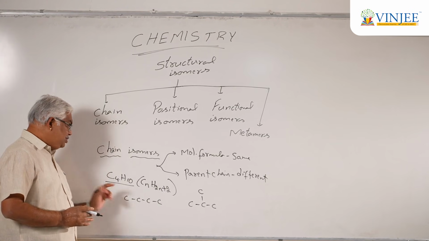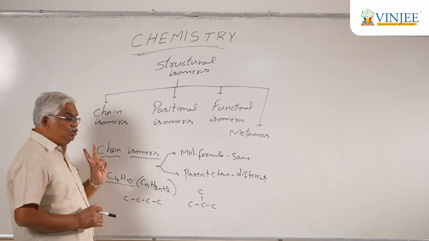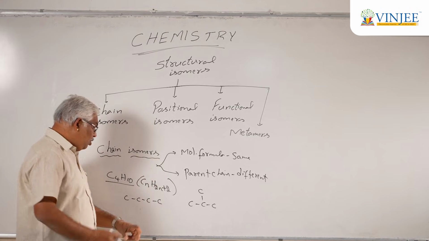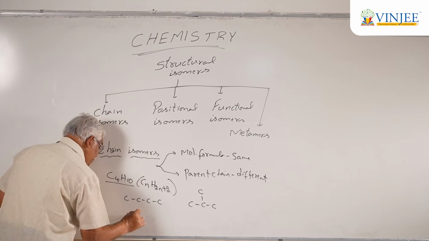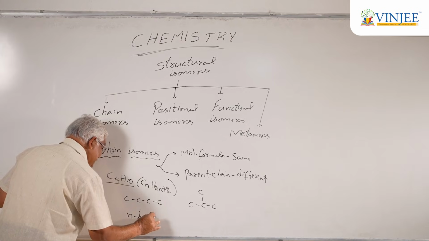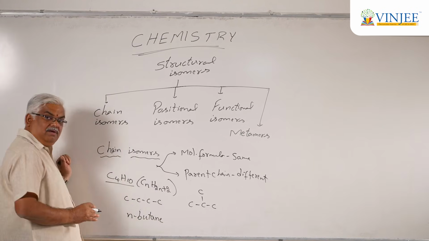For the molecular formula C4H10, we see two possibilities, that is, all four carbons in a straight chain, and we call this compound n-butane.